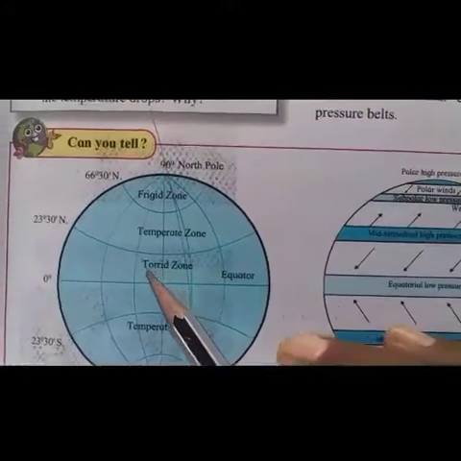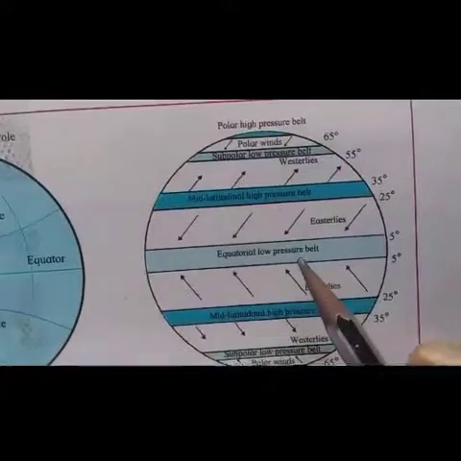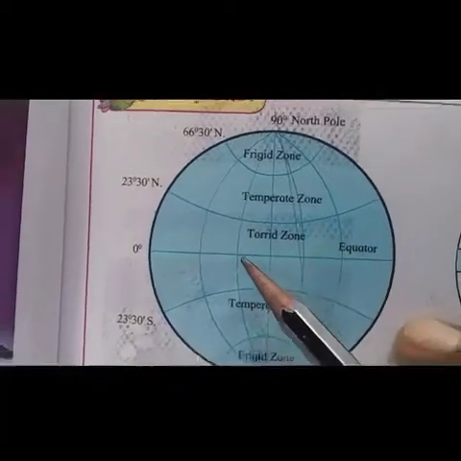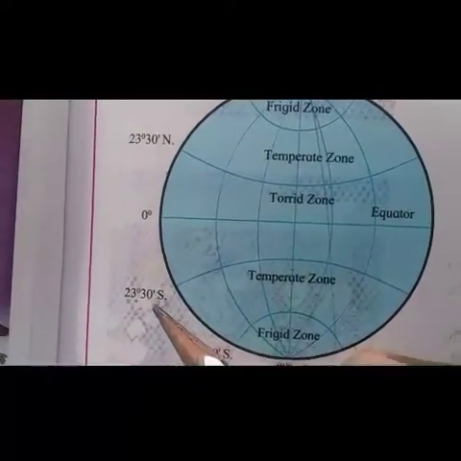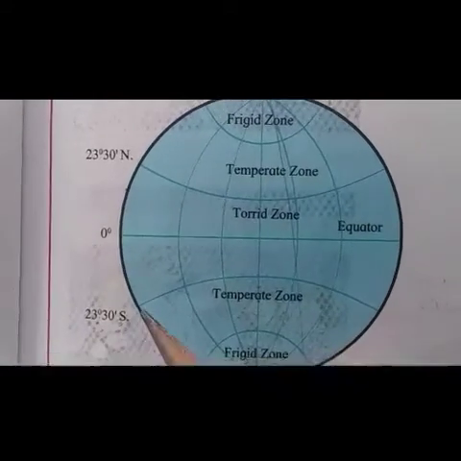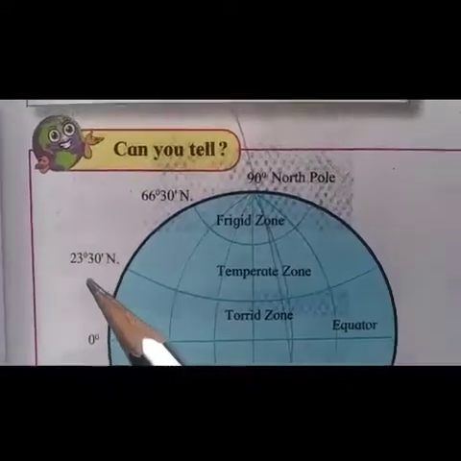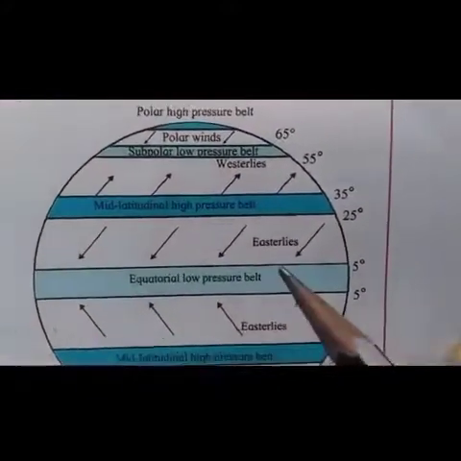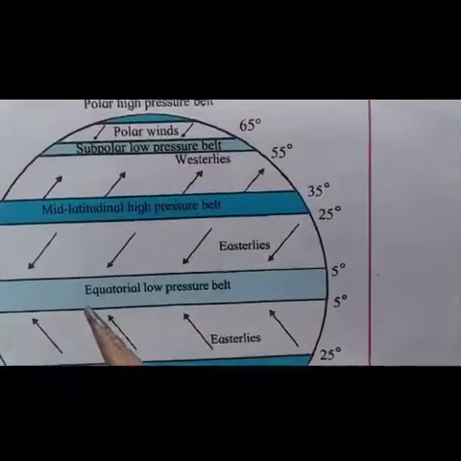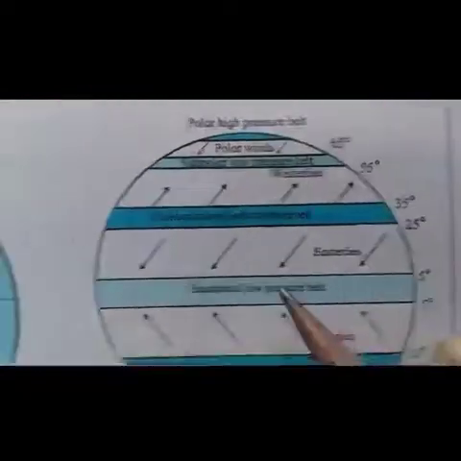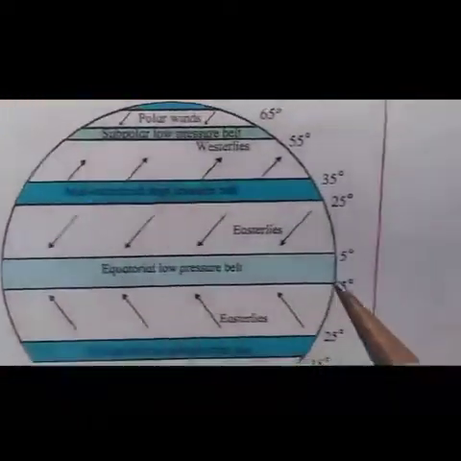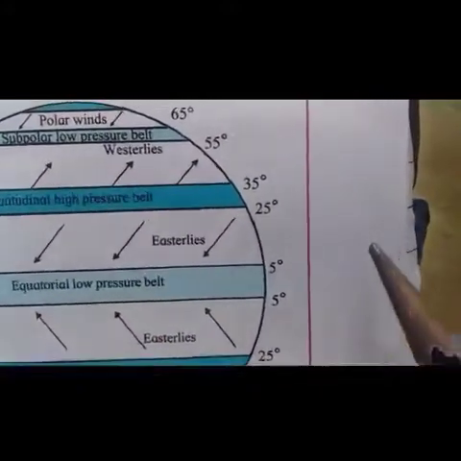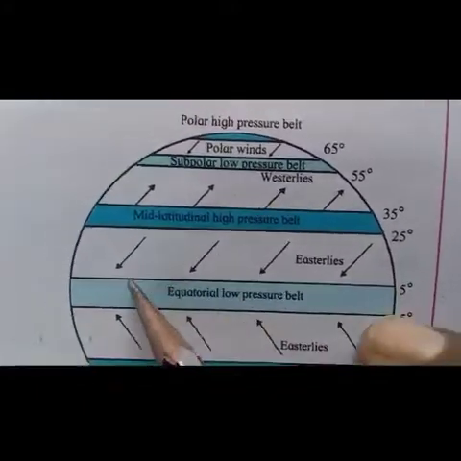For example, the torrid zone is associated with the equatorial low pressure belt. The latitudinal extent of the torrid zone is from 23 degree 30 minute south parallel to 23 degree 30 minute north parallel, whereas the latitudinal extent of the equatorial low pressure belt, which is associated with the torrid zone, is from 5 degree south parallel to 5 degree north parallel.